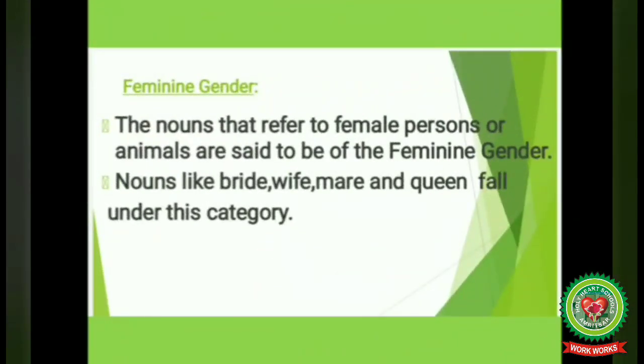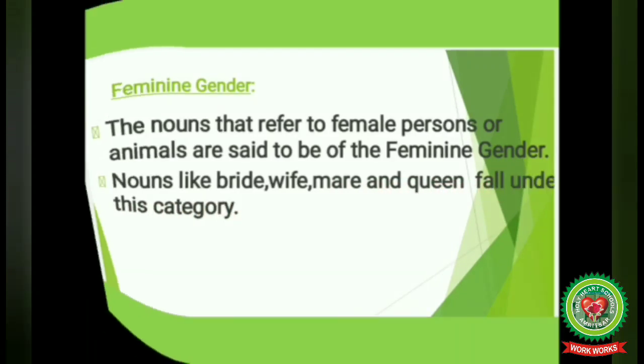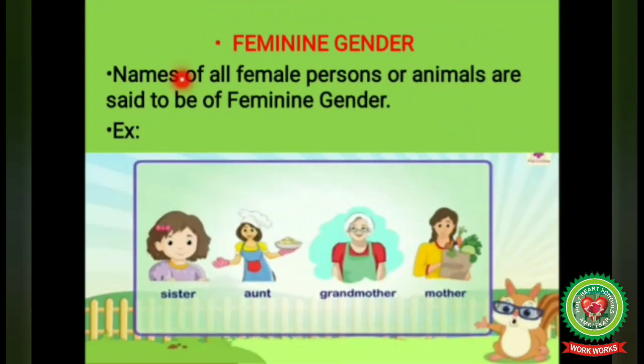Next type is feminine gender. The nouns that refer to female persons or animals are said to be of the feminine gender. Nouns like bride, wife, mare, and queen fall under this category. Or we can say names of all female persons or animals are said to be of feminine gender. For example, sister, aunt, grandmother, mother, all these are the names of female persons, so feminine gender.